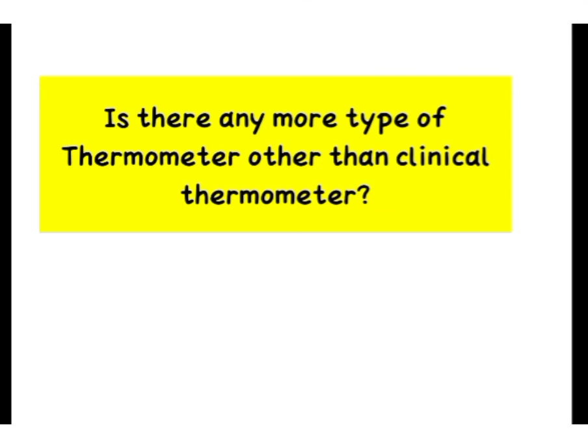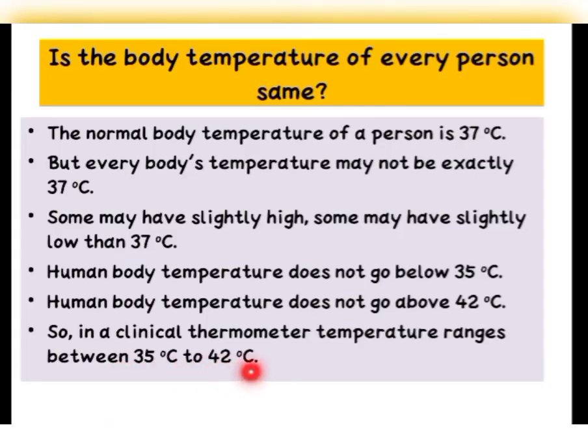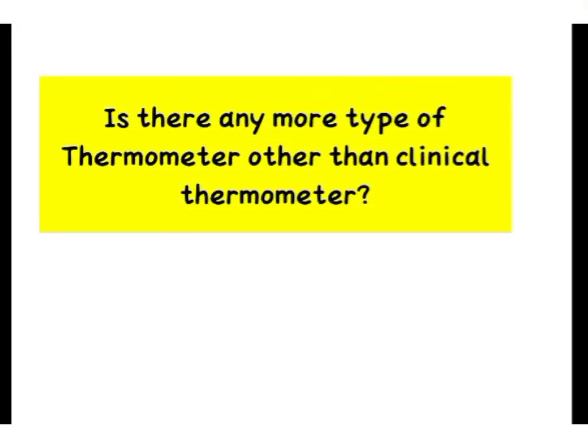Now children, tell me, is there any other type of thermometer besides the clinical thermometer? We have come to know that the clinical thermometer is used to measure the temperature of a human body and it ranges from 35 degrees Celsius to 42 degrees Celsius. Now you tell me, is there any other type of thermometer?